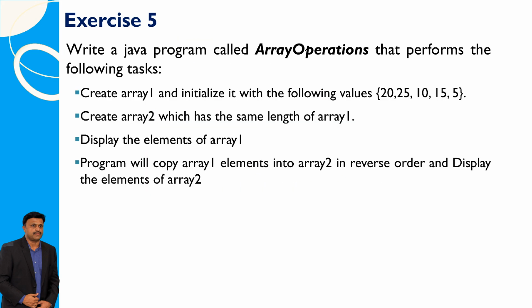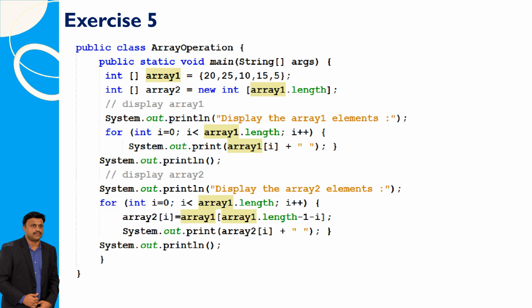Write a Java program named array operations to initialize an array array1 with the values 20, 25, 10, 15, 5, and create a second array array2 of the same length. The program should display the elements of array1, then copy the elements from array1 into array2 in reverse order, and finally display the elements of array2. Detailed Java code is written here.